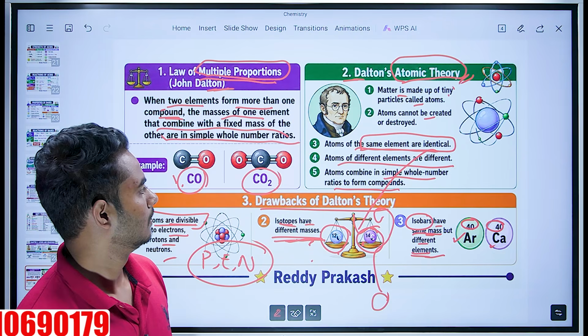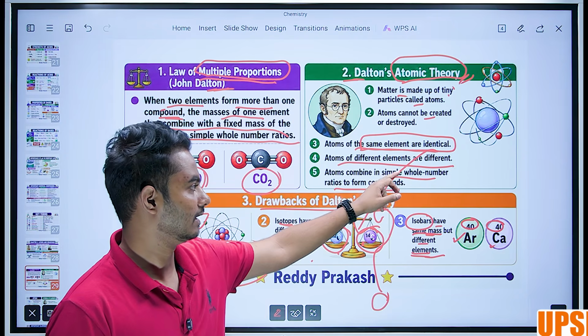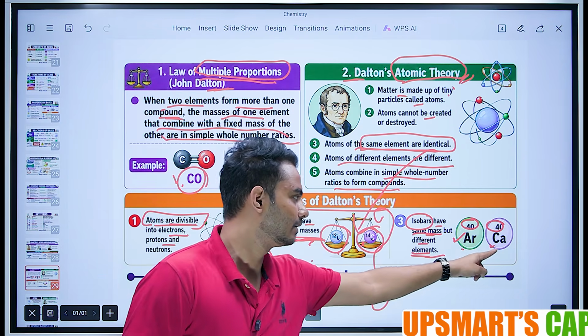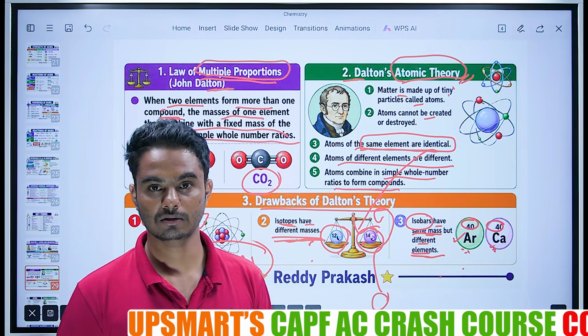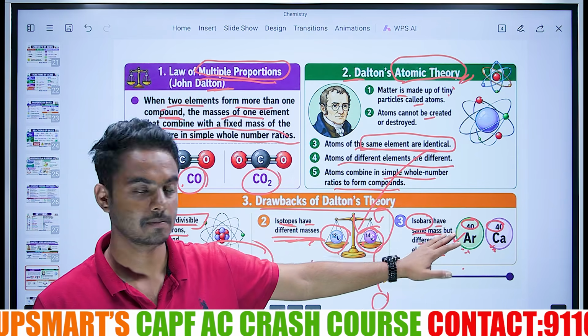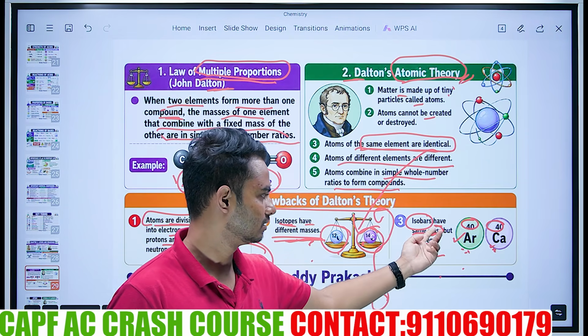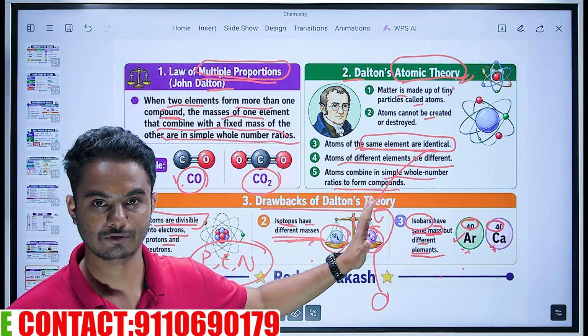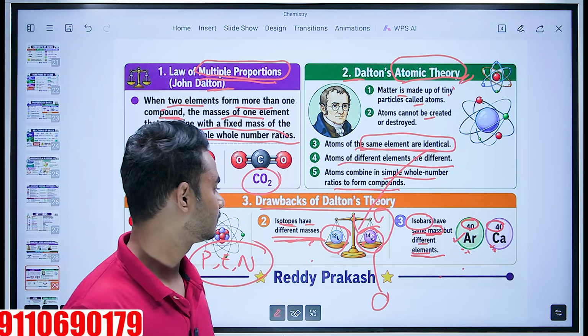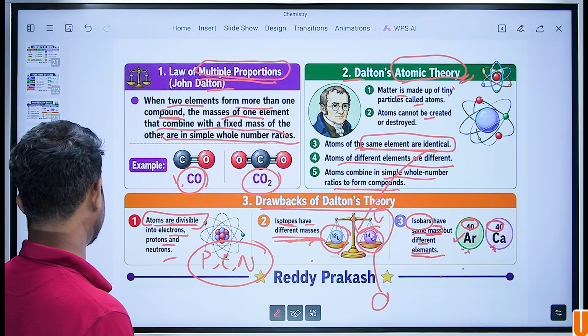What he told? Atoms of different elements are different. These are different elements only. Atoms of argon, atoms of calcium. But similar in what? Mass. Similar in mass. These are the drawbacks of Dalton's theory. Understood? Easy. Let's move to the next slide.